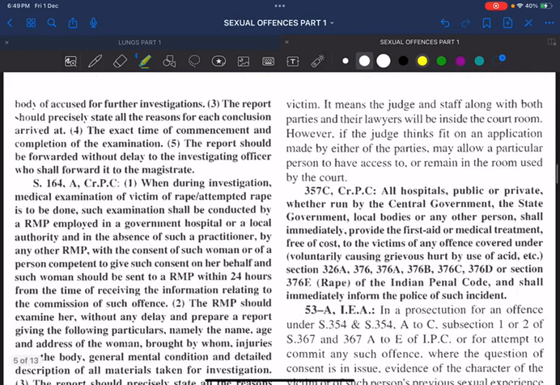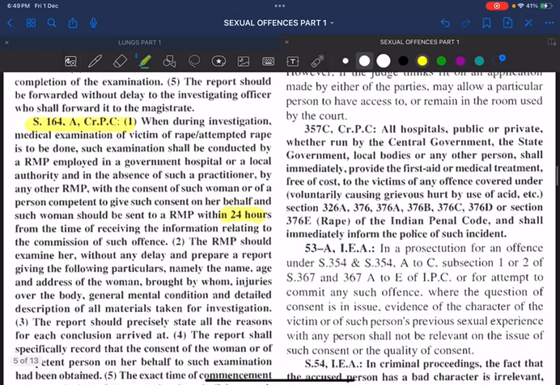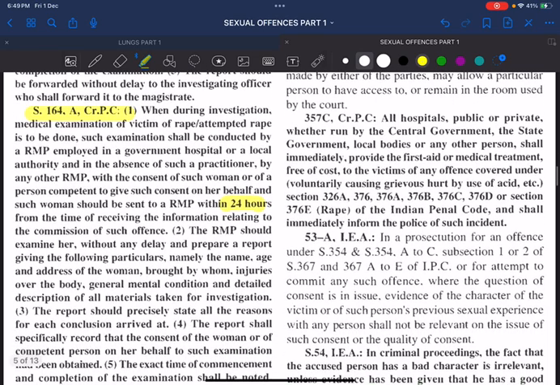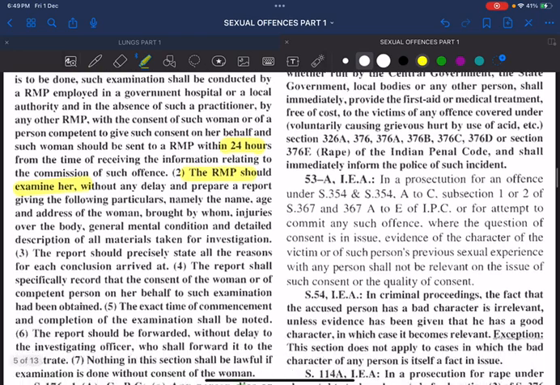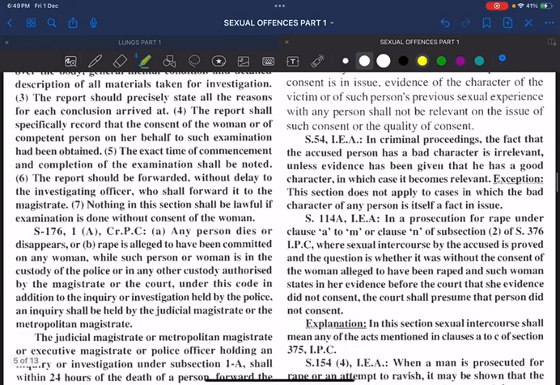What do you mean by section 164A of CrPC? During medical examination of the victim, it can be done in a government hospital, within 24 hours. And the registered medical practitioner should examine her without any delay. Okay.